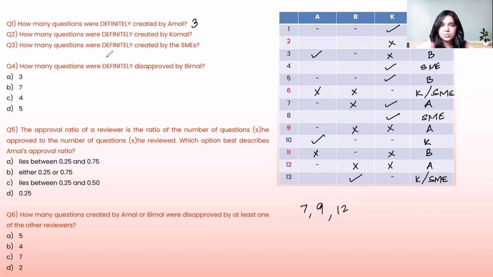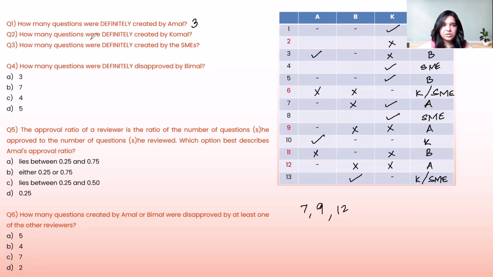The first 3 questions here were type in the answer questions. So you have a text box and you're supposed to fill in the number as your answer inside the text box. There is no set of options. And also for type in the answer questions, there is no negative marking. So you're definitely going to attempt these questions even if you don't have the time or even if you have not done the set at all. I want you to go ahead and definitely write in some numbers and some answers in these questions, because if you get them right, then you get the marks. But if you don't get them right, you have nothing to lose either.